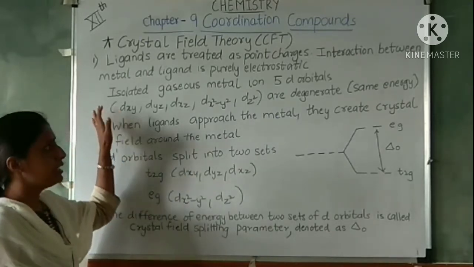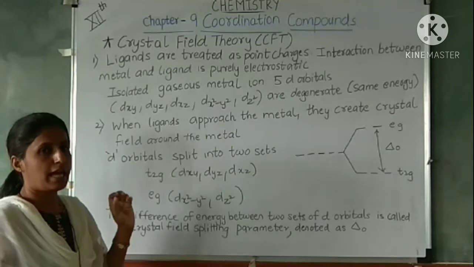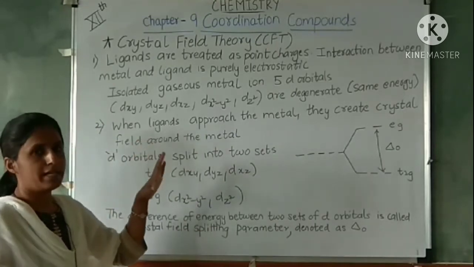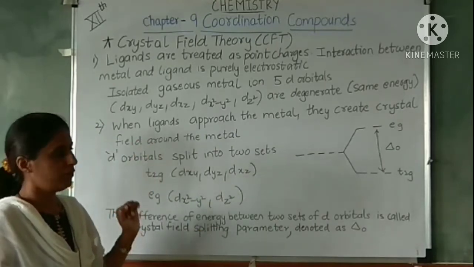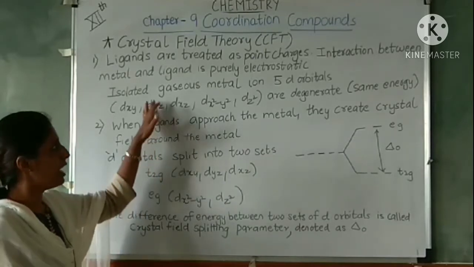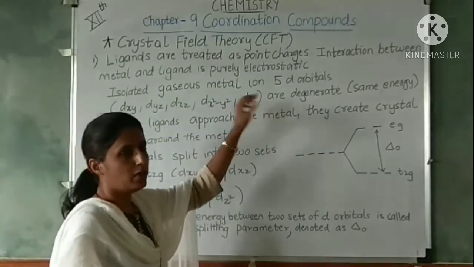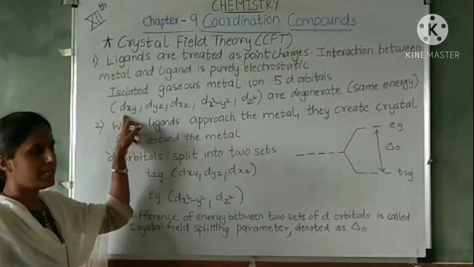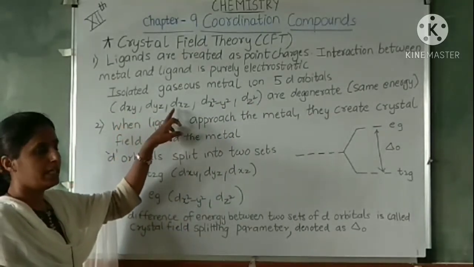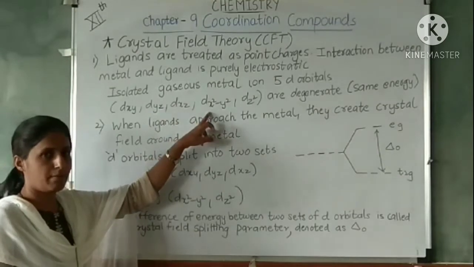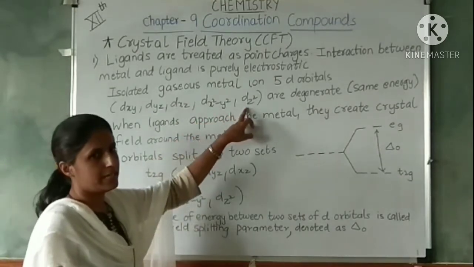An isolated gaseous metal ion has 5 d orbitals, that is dxy, dyz, dxz, dx square minus y square and dz square.